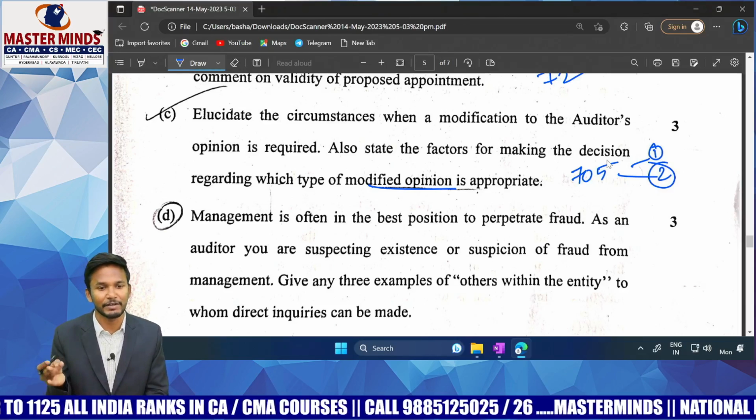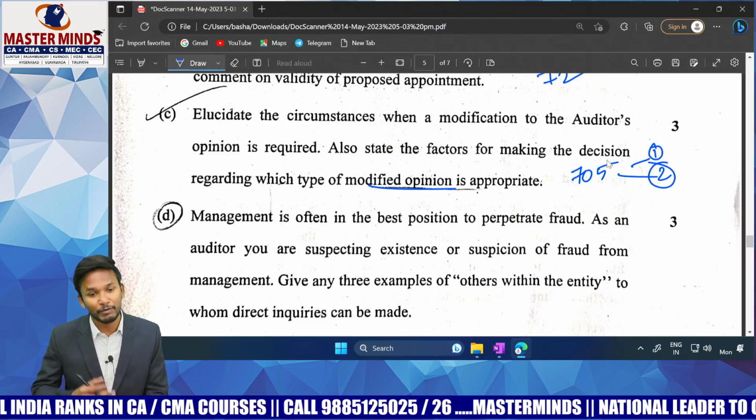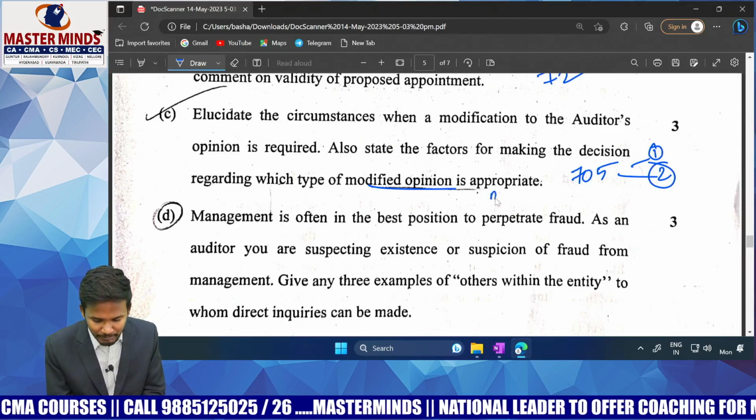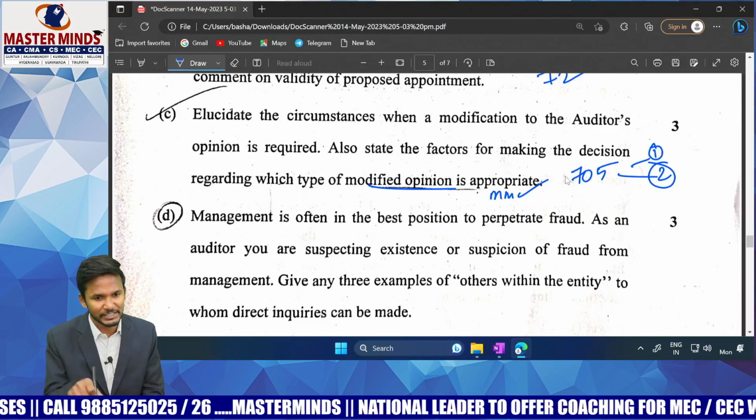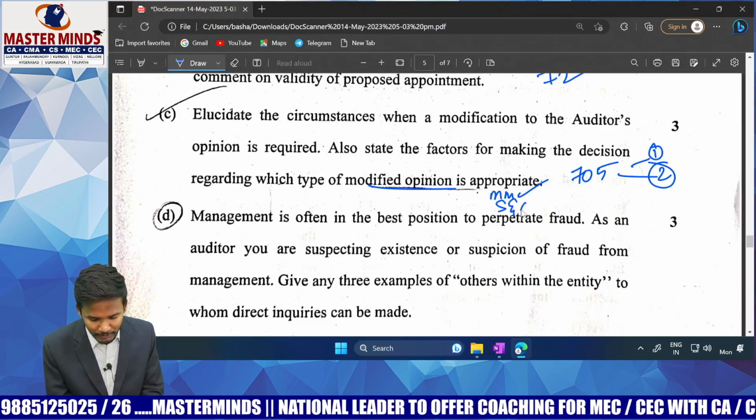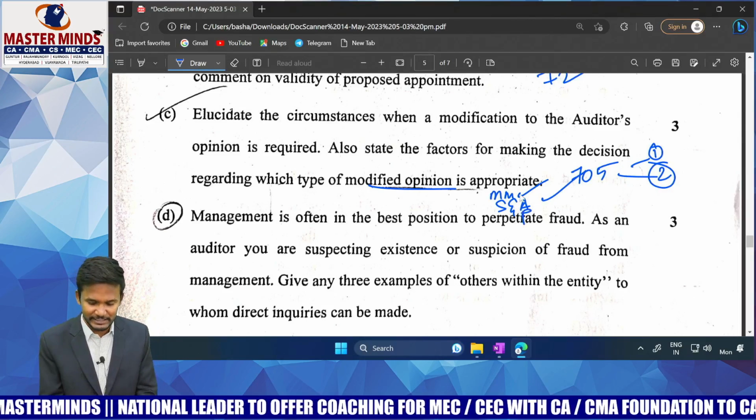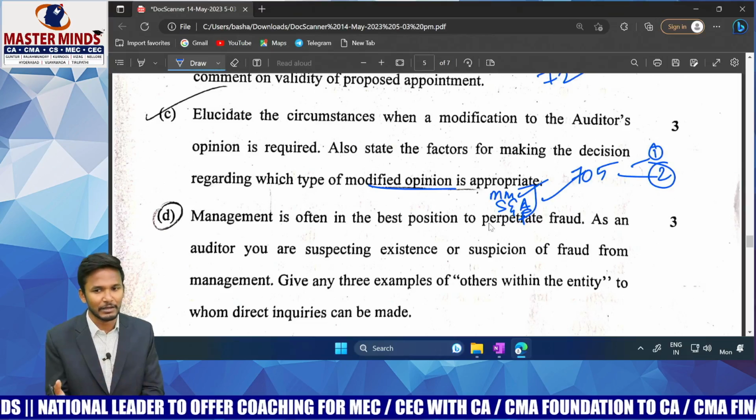One is qualified, adverse, disclaimer. When will you give what? For considering that, what are the factors we have? 3 factors, sir. Very simple. Whether material misstatements exist or do not exist. If existing, whether sufficient and appropriate audit evidence is obtained or not obtained. Third one, sir, whether that is pervasive or non-pervasive. These 3 points are also covered in your same second point.